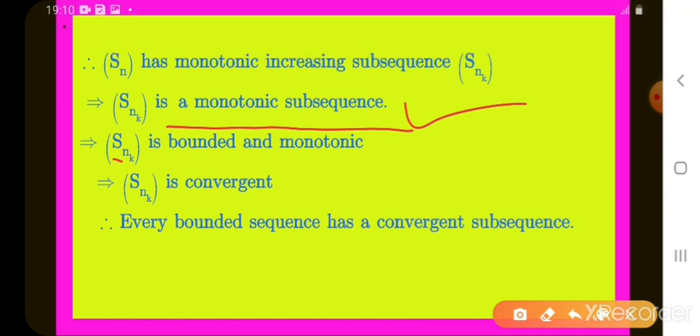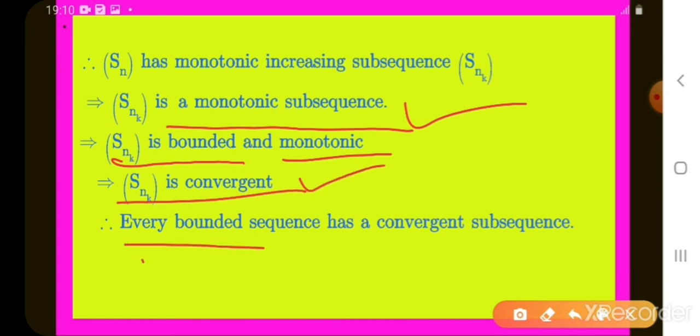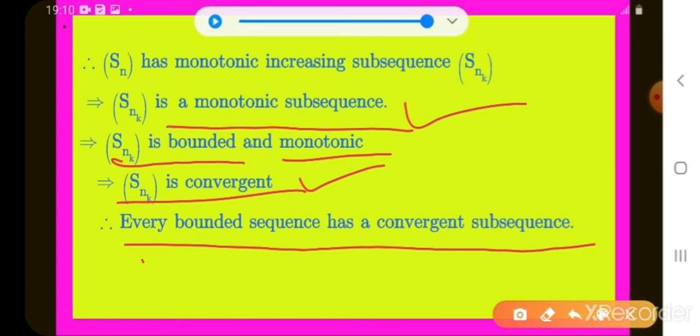Already we know Snk is bounded. In the above step it is monotone. If a sequence is both bounded and monotone, it is convergent. Therefore every bounded sequence has a convergent subsequence. Okay, is it clear?